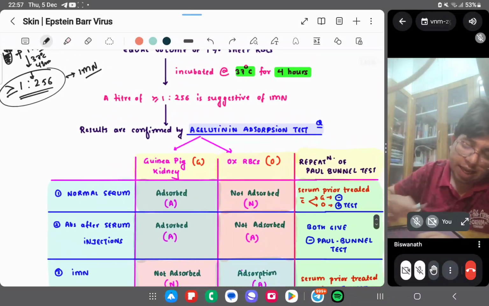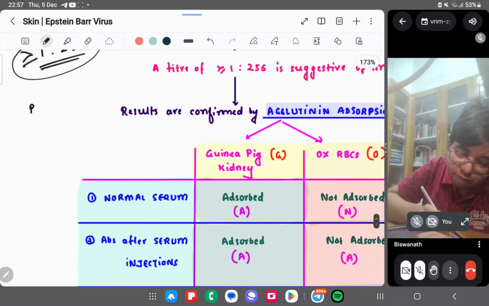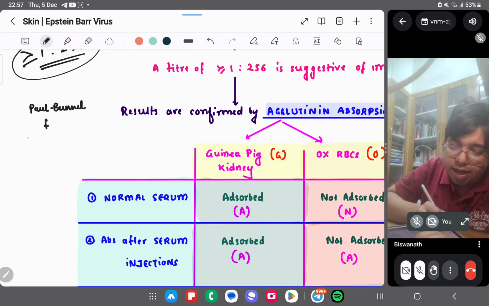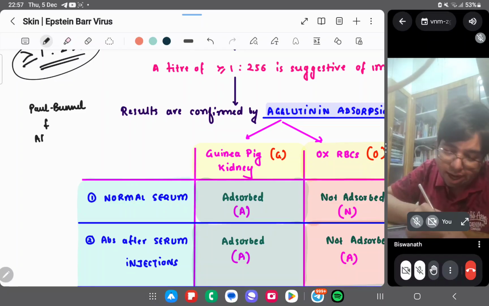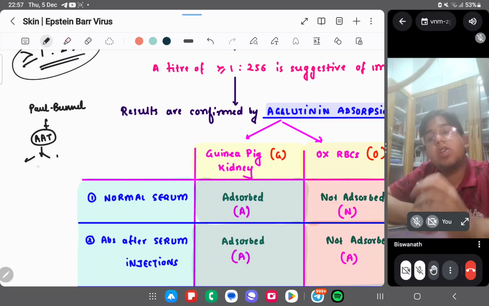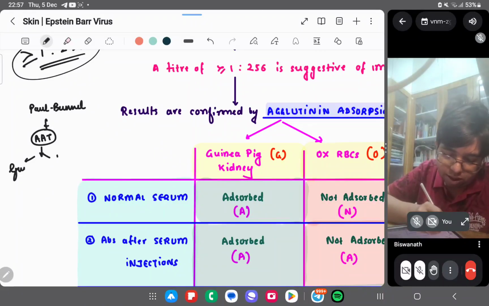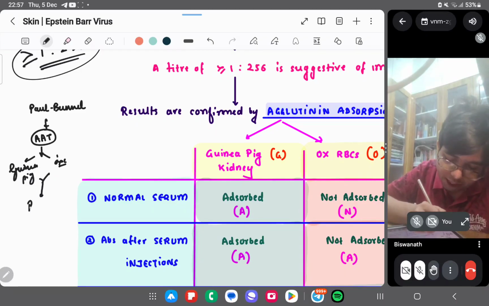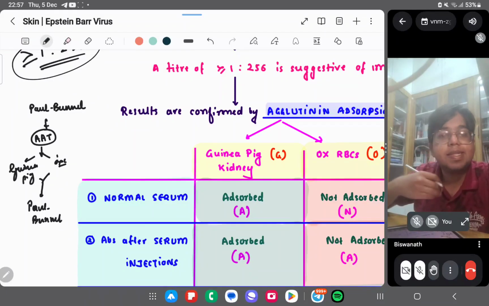So first you are doing Paul-Bunnell, then for confirmation you do the agglutinin adsorption test, AAT. AAT can be done on two, guinea pig kidney or ox RBCs. For confirmation, again you are doing Paul-Bunnell. This is the sequence, right?